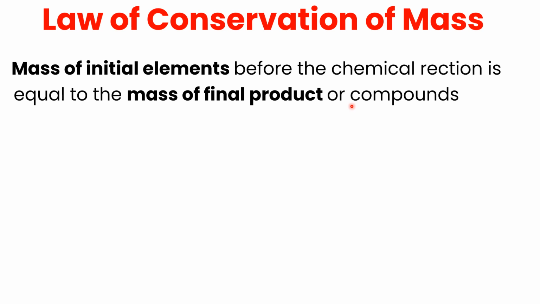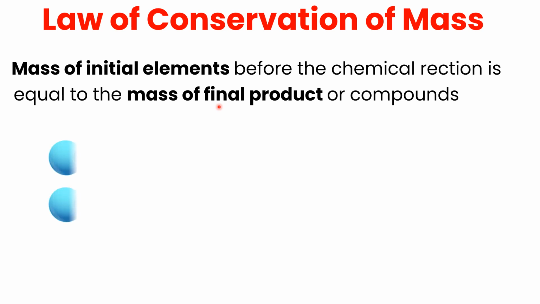So in any chemical reaction, the mass of the initial elements, when they combine, is equal to the mass of the final product formed due to their combination. We can represent the law of conservation of mass by a chemical equation.